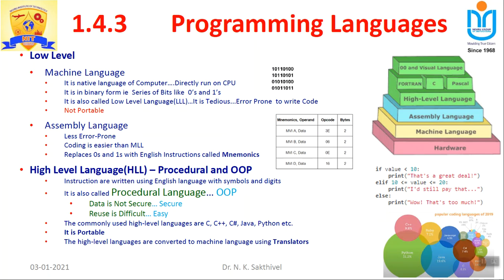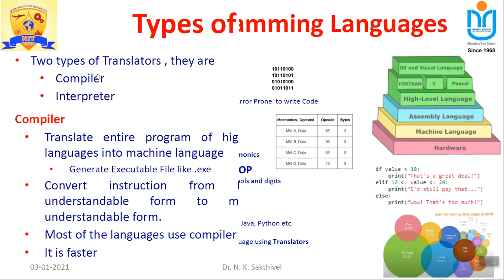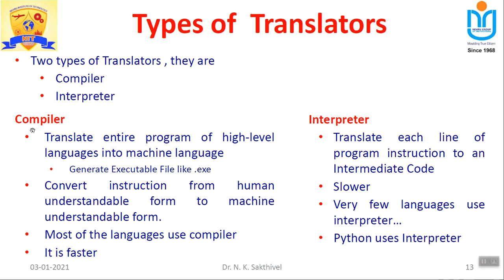For this purpose, we have a translator that is called an assembler. An assembler is a translator used to translate assembly level language into machine level language. Another language is called high level language, which you know very well. If you want to convert it to machine level language, we have two types of translators: the compiler, and the other one is called the interpreter.